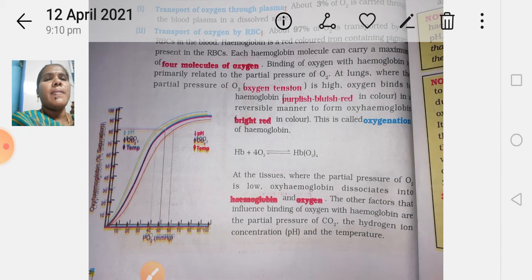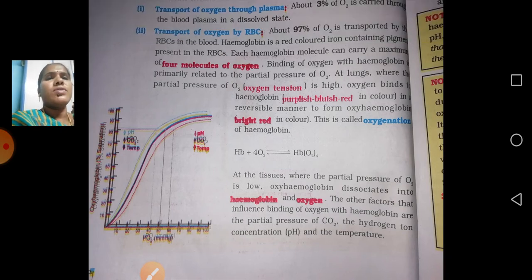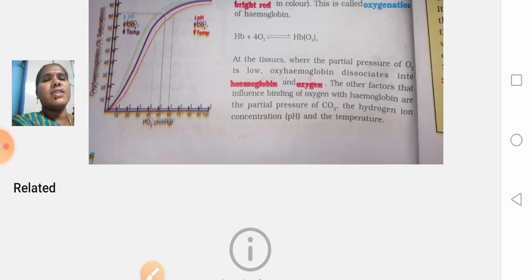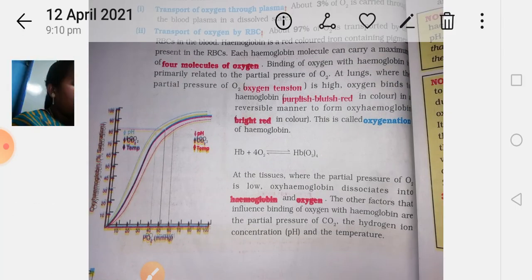Okay, next one, these are 2 marks questions. Oxygenation, bright red. Okay, one second. Draw a neat diagram of the oxyhemoglobin dissociation curve. So that time you have to draw this diagram.